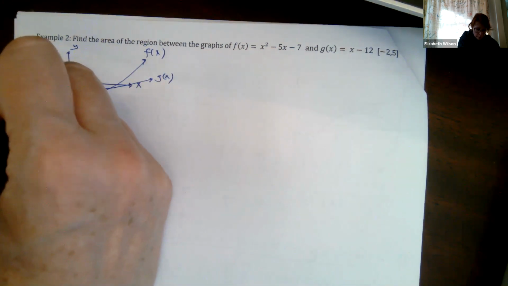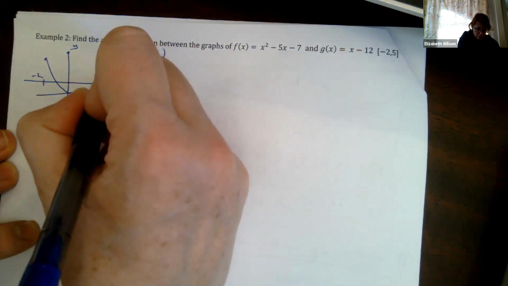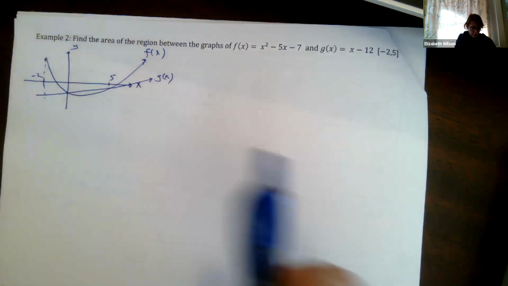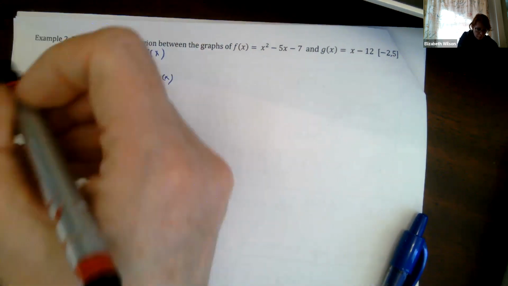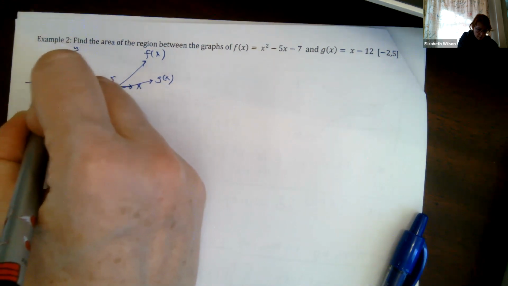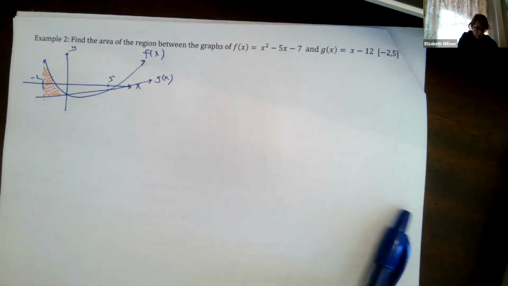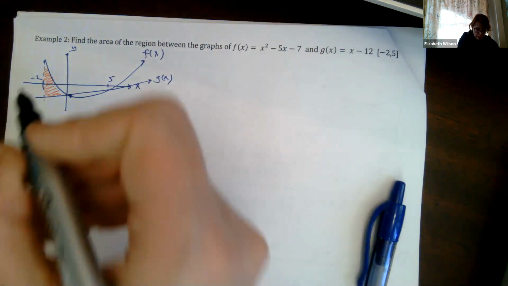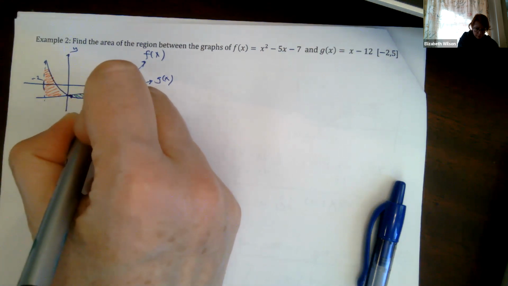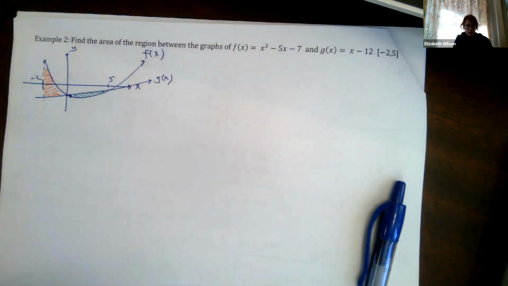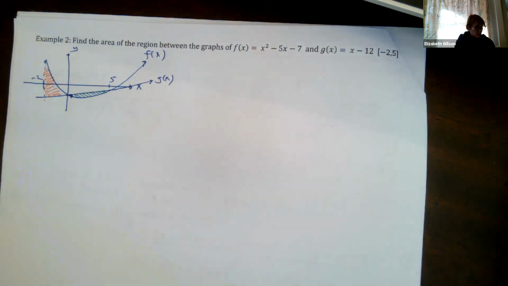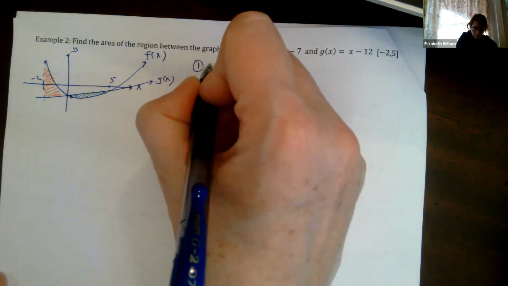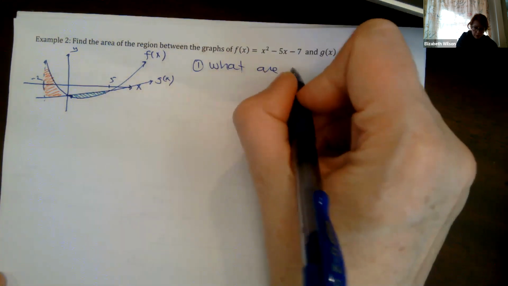Okay, and then this is -2. And as it turns out, this is 5. Okay, so for my area, I'll do these in different colors. So I've got this area here. So I need this point of intersection. It happened that I didn't draw this very well. It looks like it's right about there. And then I need this area here. And I just happen to know that there isn't a subsequent area beyond that because I worked through this problem already. All right, so our sketch. Okay, the next thing that we need to do: what are the points of intersection?